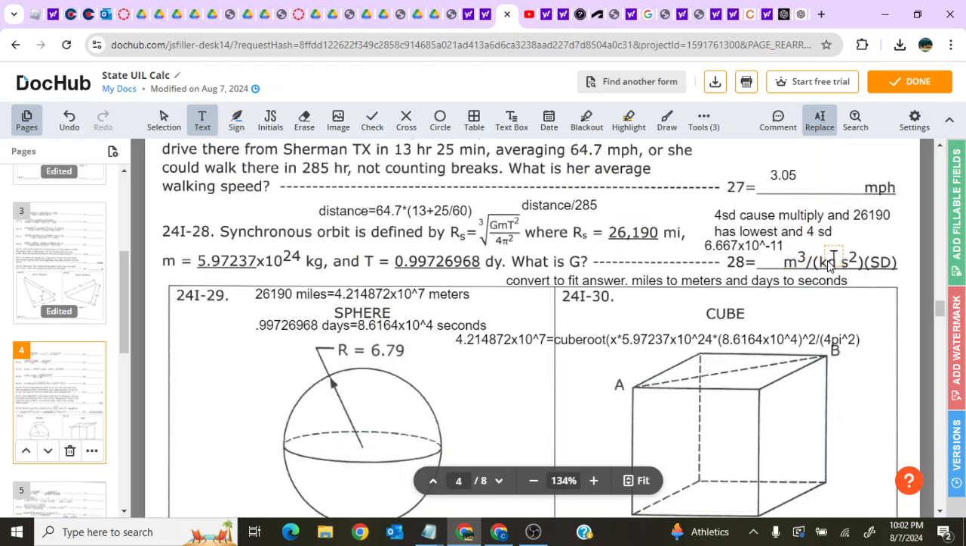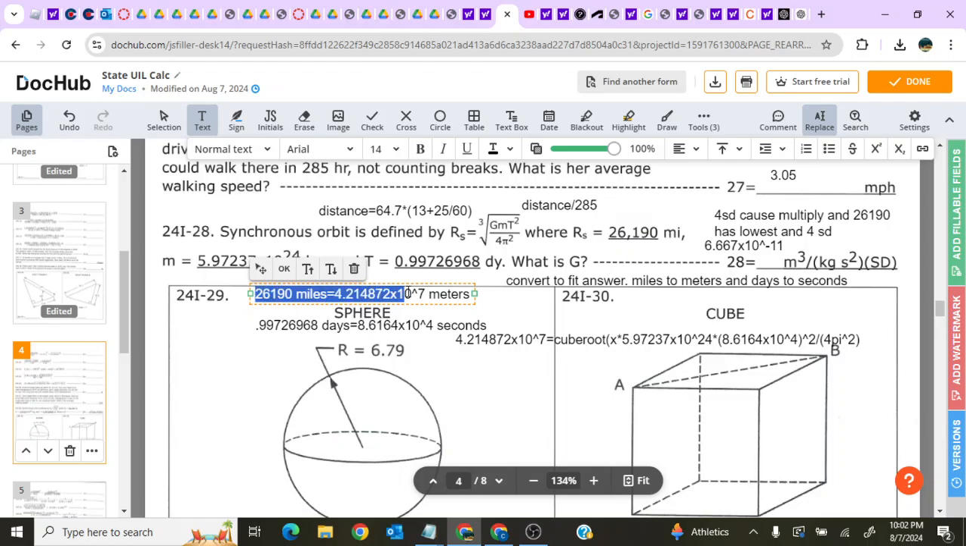This is meters, this is seconds, this is days, and this is miles. These are not comparable units. You have to convert days to seconds and miles to meters. So you'll use side tools for that. If you don't know how to do that, go to apps, scroll up, side tools, and then you can do length and time conversions. So yeah, convert 26,190 miles to that many meters.